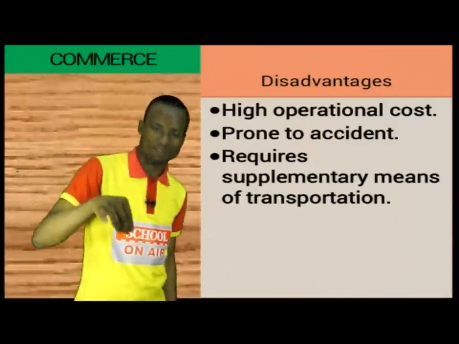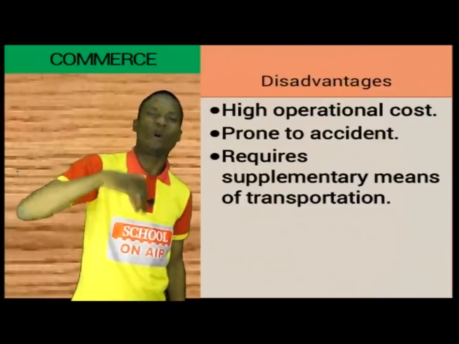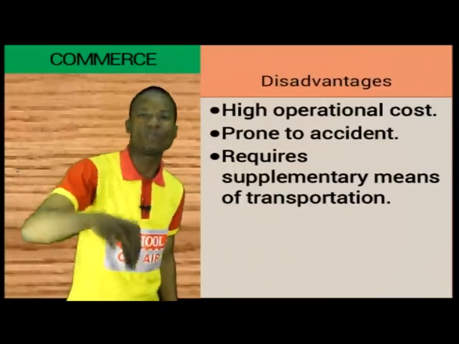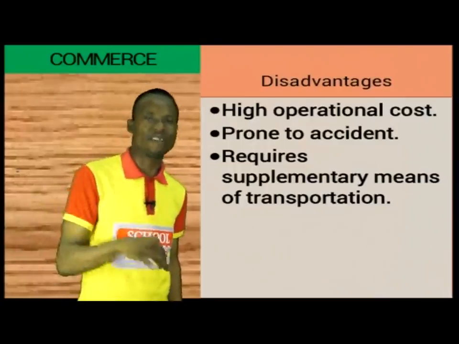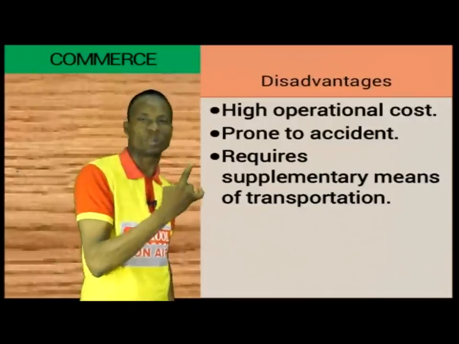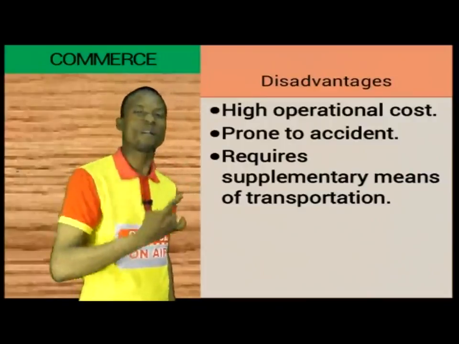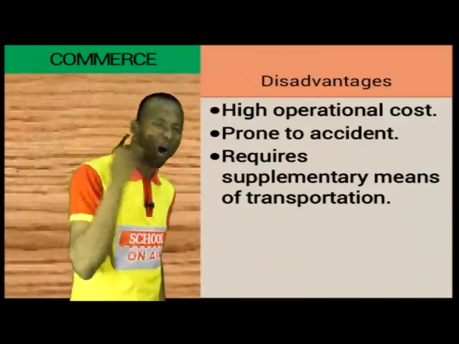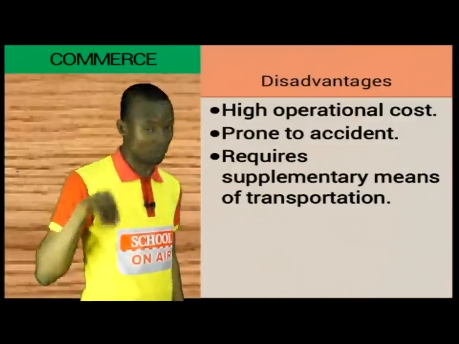Because the aircraft, when it carries people, it cannot come and drop you in front of your house. It cannot drop you in your office. Therefore, when you take advantage of air transportation, as expensive, as luxurious, as comfortable as it is, you would also require other means of transportation to supplement it.